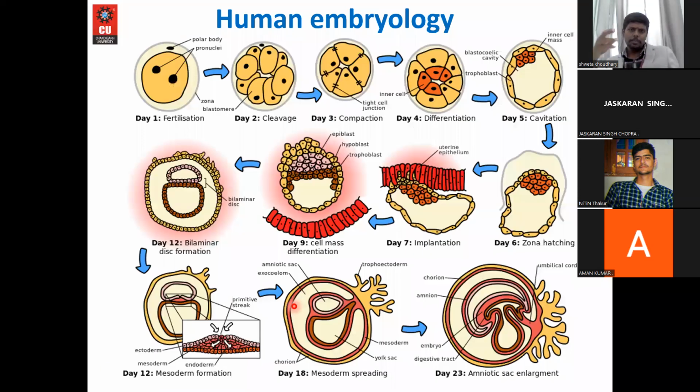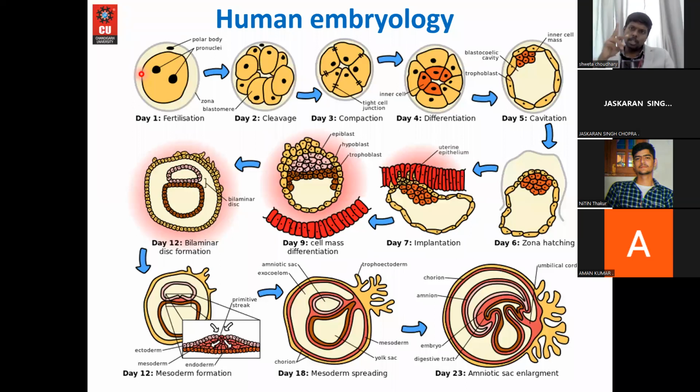Then see here, the beautiful thing about the development of a human embryo: it all started with a single cell, a half cell. In biology, when I say half cell, that means rather than having a complete set of chromosomes, say for example 46 chromosomes, the chromosomes will split into 2. That 23-chromosome-containing cell is called a half cell, or it is called the haploid stage, or they are also called sex cells.